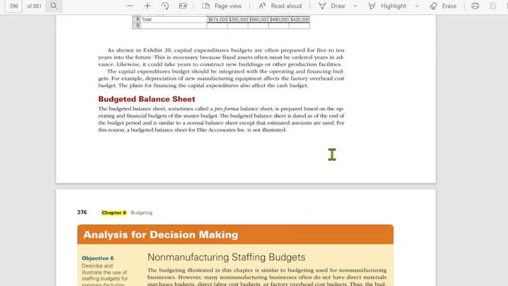The budgeted balance sheet, sometimes called the pro forma, is prepared based on the operating and financial budgets of the master budget. The budgeted BS is dated as of the end of the budget period and is similar to a normal balance sheet except that the estimated amounts are used. For this reason, a budgeted balance sheet for Elite is not illustrated. Okay, hindi na nag-illustrate ng budgeted balance sheet because this is essentially the same as a normal balance sheet except that naka-budget yung mga amounts na naka-indicate doon.